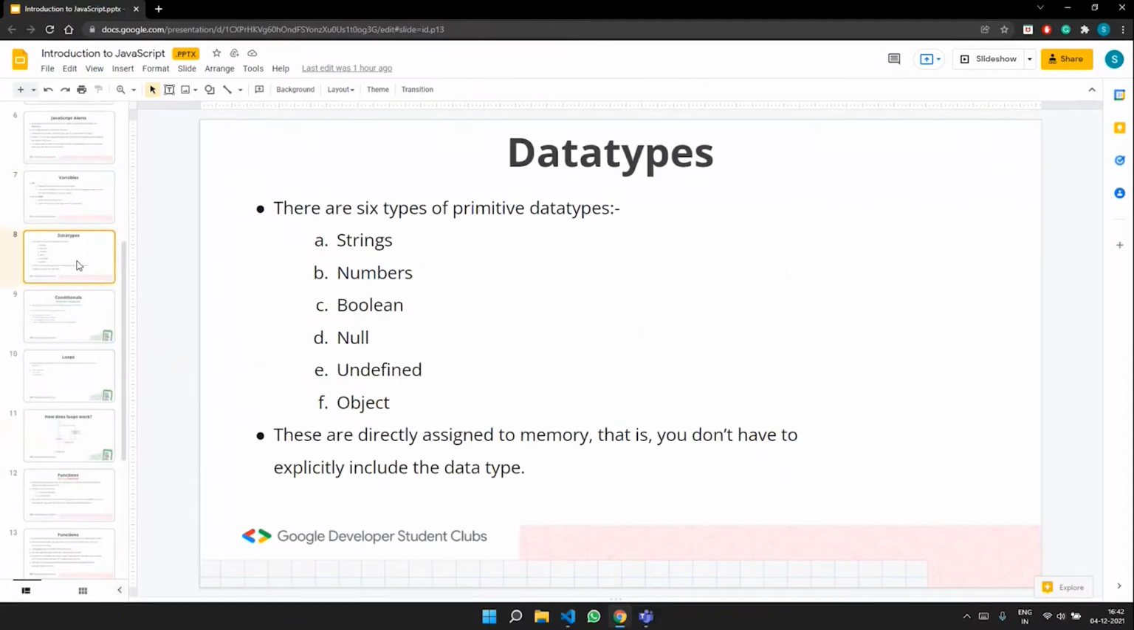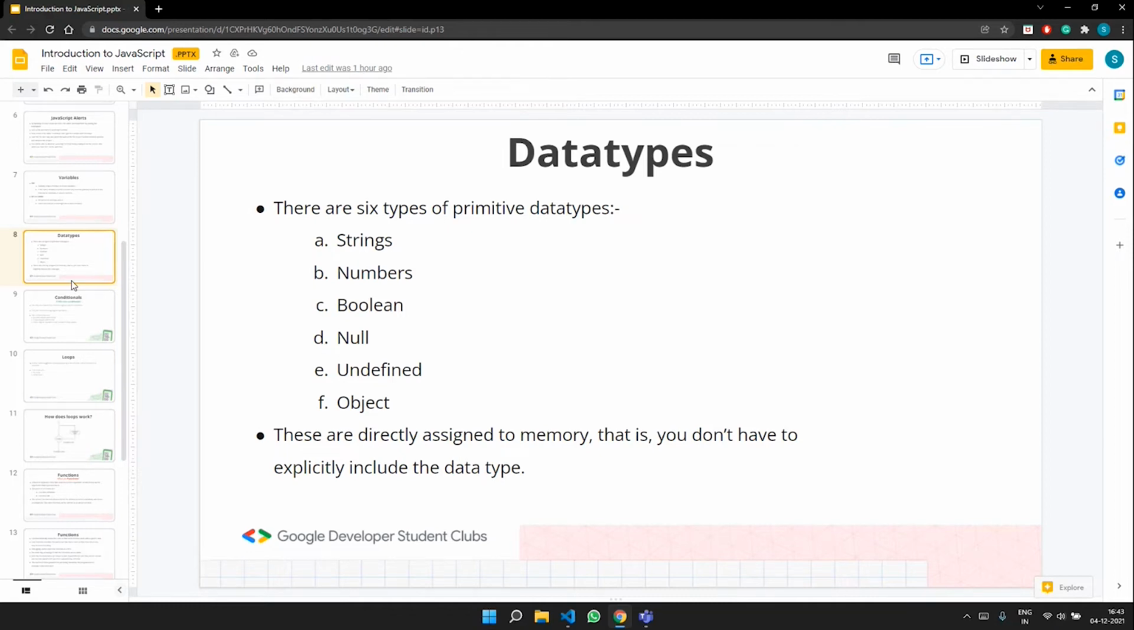Now we are moving to data types. So there are 6 types of primitive data types. They include string, numbers, boolean, null, undefined, and objects. I'll be describing each one of them. Strings can be sentences, strings can be words, etc. All these 6 data types are primitive in nature, that is, assigned directly to memory.